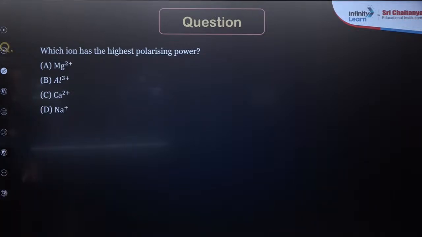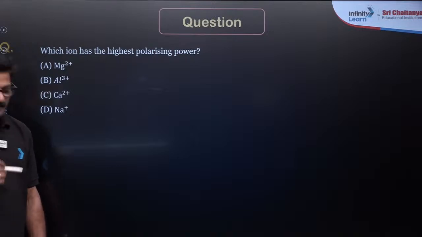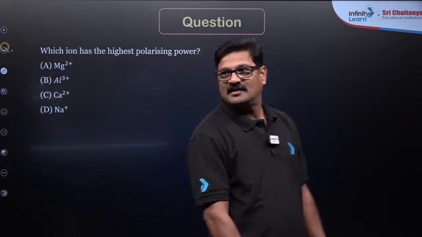You want to say C? How it is possible? Shubham?